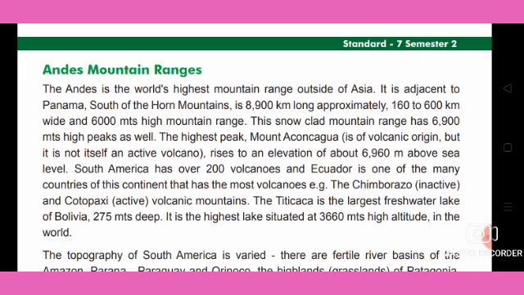This snow-clad mountain range has peaks of 6,900 meters as well as the highest peak, Mount Aconcagua, which is of volcanic origin but is not itself an active volcano. It rises to an elevation of about 6,960 meters above sea level.